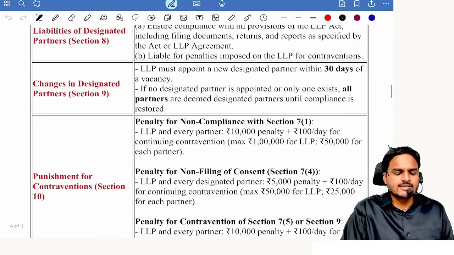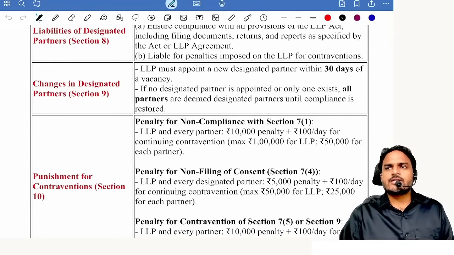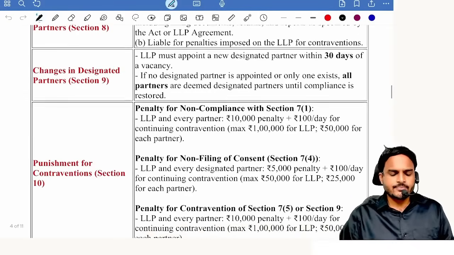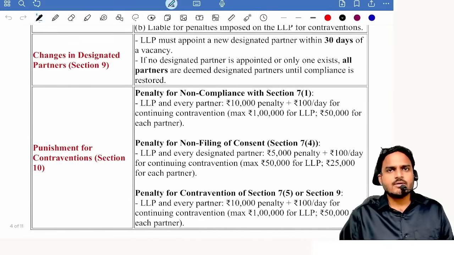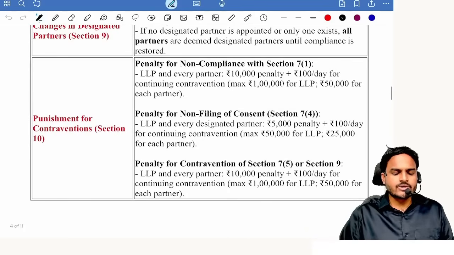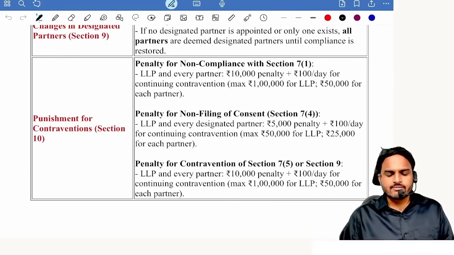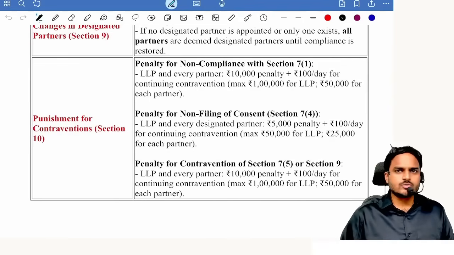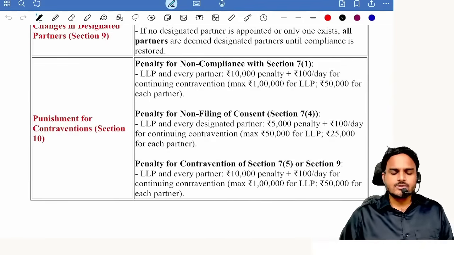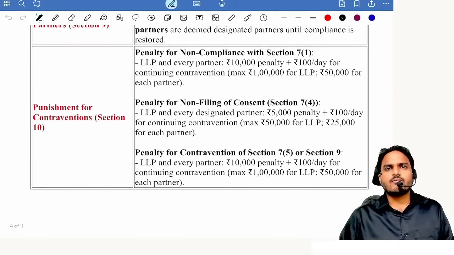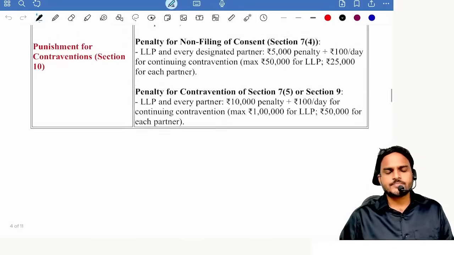Next one, changes in designated partner. So any vacancy in case of designated partner, that vacancy shall be filled within 30 days, and communicate the same with ROC within 30 days of appointment of designated partner. Punishment for contravention, yes, violation of section 7 subsection 1, section 7 subsection 4, section 7 subsection 5, or section 9. Already told you the summary of these sections, right? So one is no designated partner, one is a vacancy in designated partner, other one is changes of designated partner.